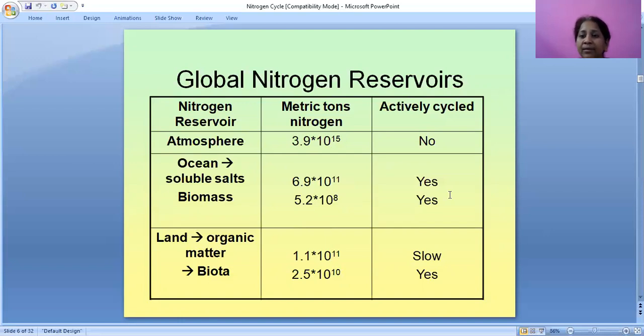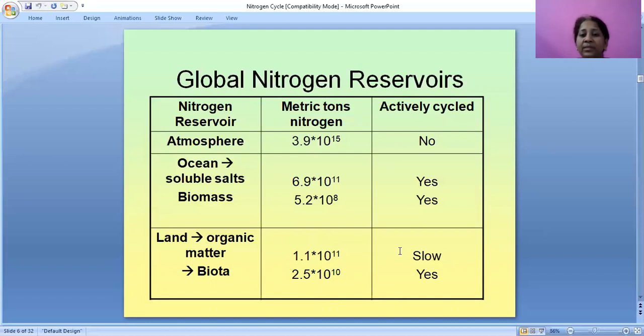It can be cycled actively. Land organic matter and biota: 1.1 into 10 to the power of 11 and 2.5 into 10 to the power of 10. Through biota it is 2.5 into 10 to the power of 10, but through organic matter, 1.1 into 10 to the power of 11, it is very slow.